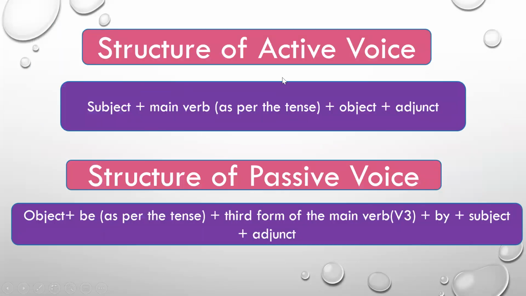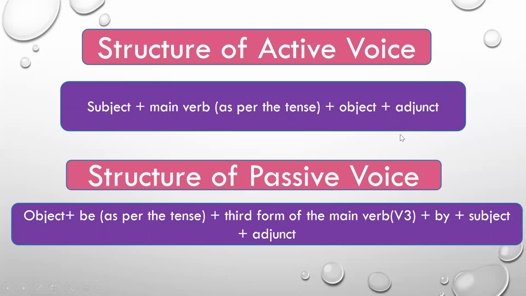Now come to the structure of the active voice. This is the basic structure of the active voice sentence. There will be some changes which I will tell you when we do the kinds of tenses one by one, the sentences in the different tenses. But as of now, the basic structure of an active voice sentence is this. We will begin with the subject in the active voice. Then the main verb as per the tense, whatever present, past, and all the tenses that you have done, the continuous, the perfect. So main verb plus object plus adjunct.